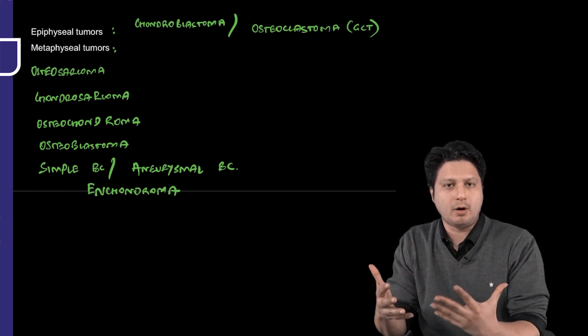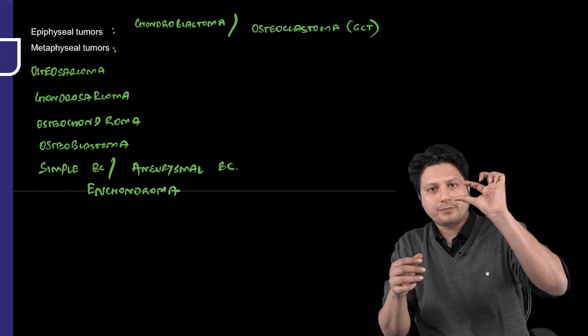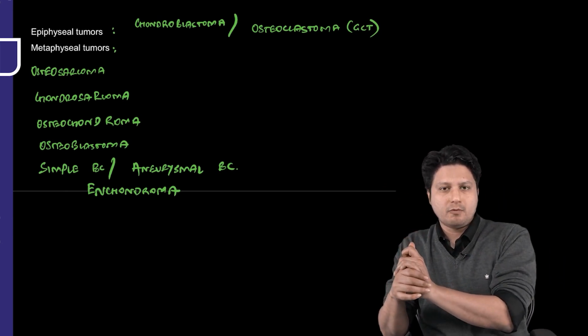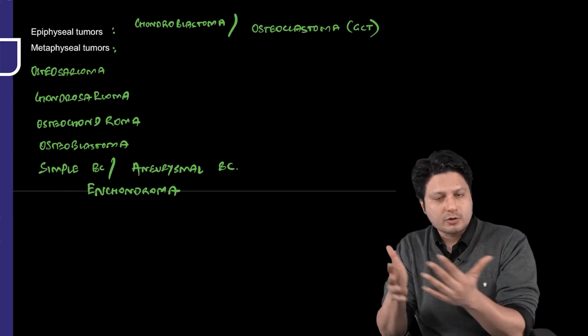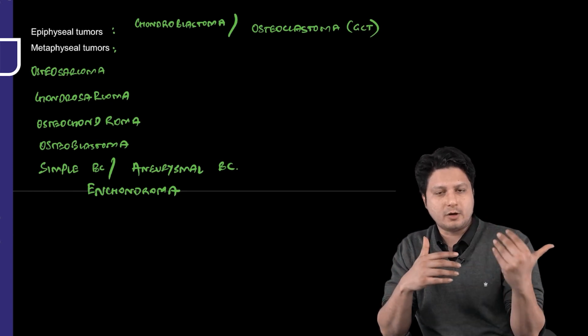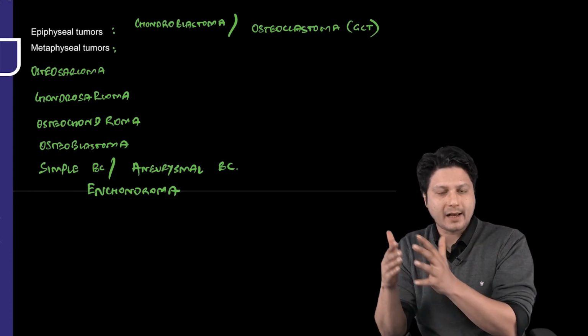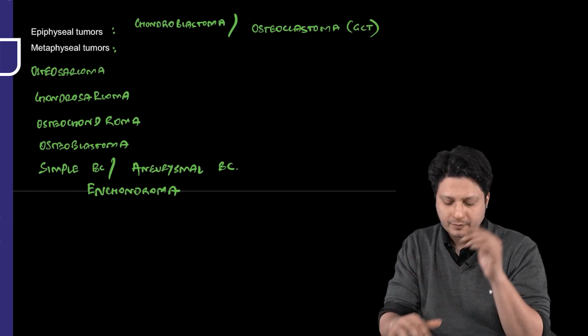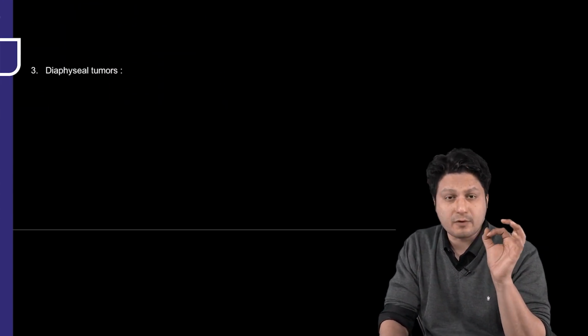We already came to know that giant cell tumor and chondroblastoma are epiphyseal in location, while osteosarcoma, chondrosarcoma, osteoblastoma, osteochondroma, simple and aneurysmal bone cyst as well as enchondroma are metaphyseal in location. And finally, what you are left with is the diaphyseal tumors.